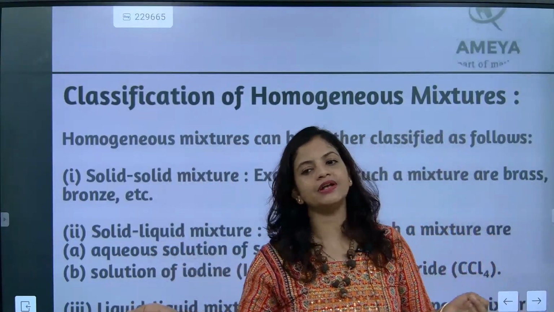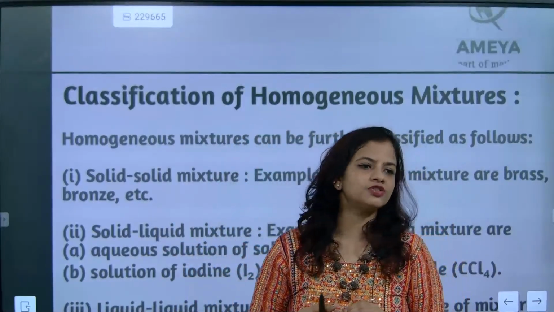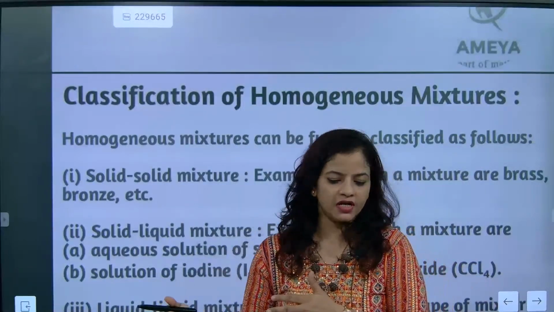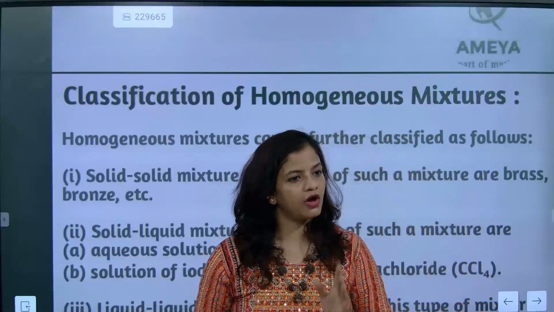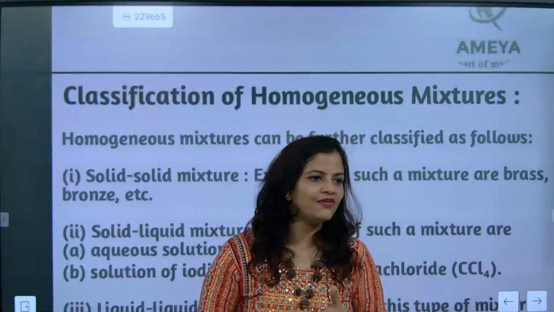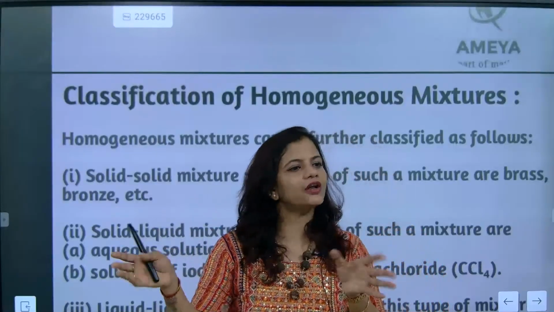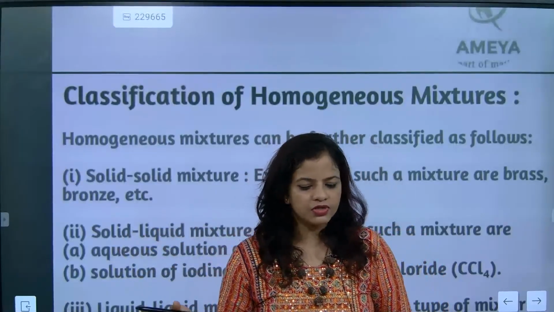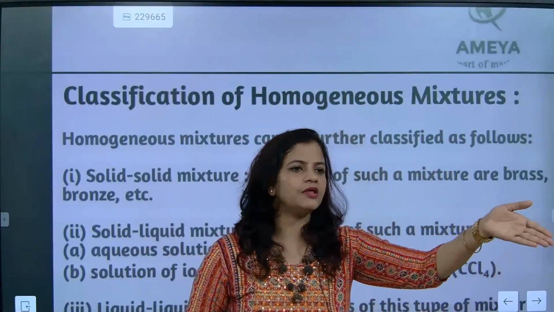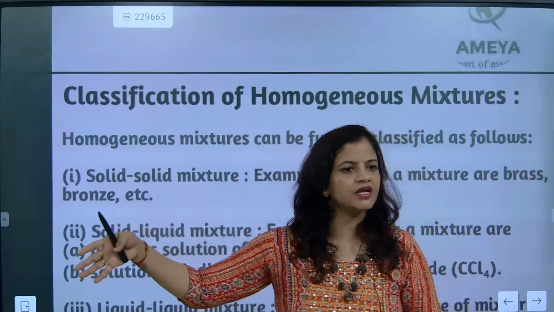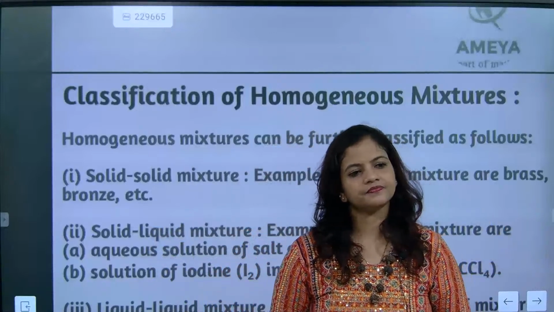Solid means one element is added with another element in solid form. Understood or not? And they make a solid. So two solids combined together give another solid. That is exactly a solid mixture, within homogeneous mixtures. Alloy formation. Brass and bronze we have learned about now. So they were alloys. Homogeneous alloys or heterogeneous? Homogeneous, because you cannot see the difference. Brass is made, bronze is made, steel is made. You cannot say that these elements are exactly making it. You cannot see and say that these elements are present inside it. Solid and solid make a solid mixture.